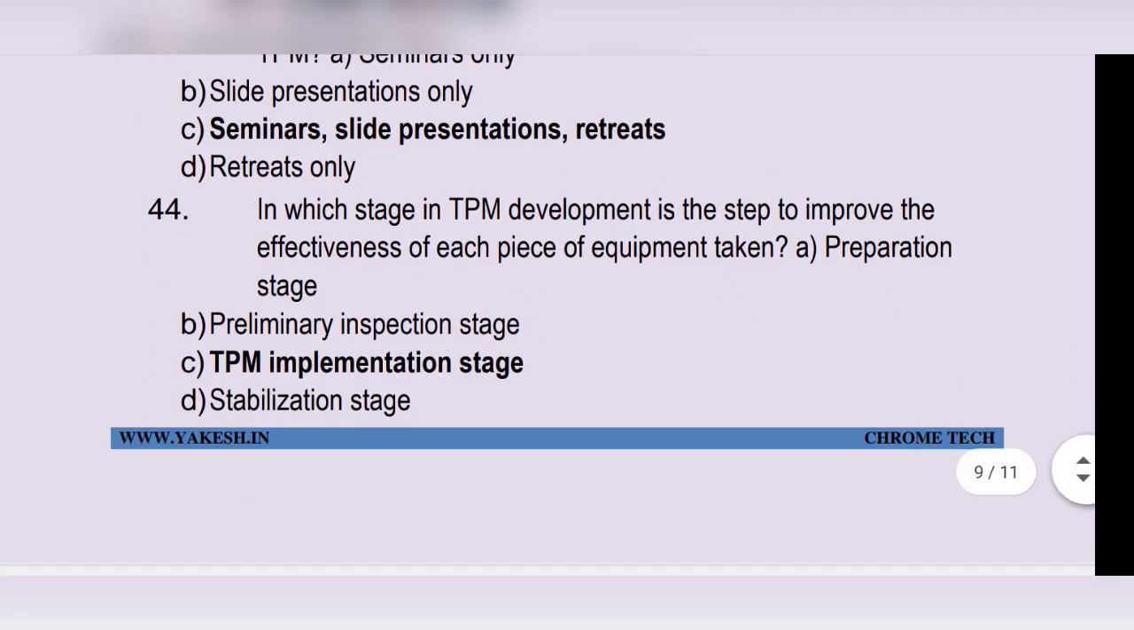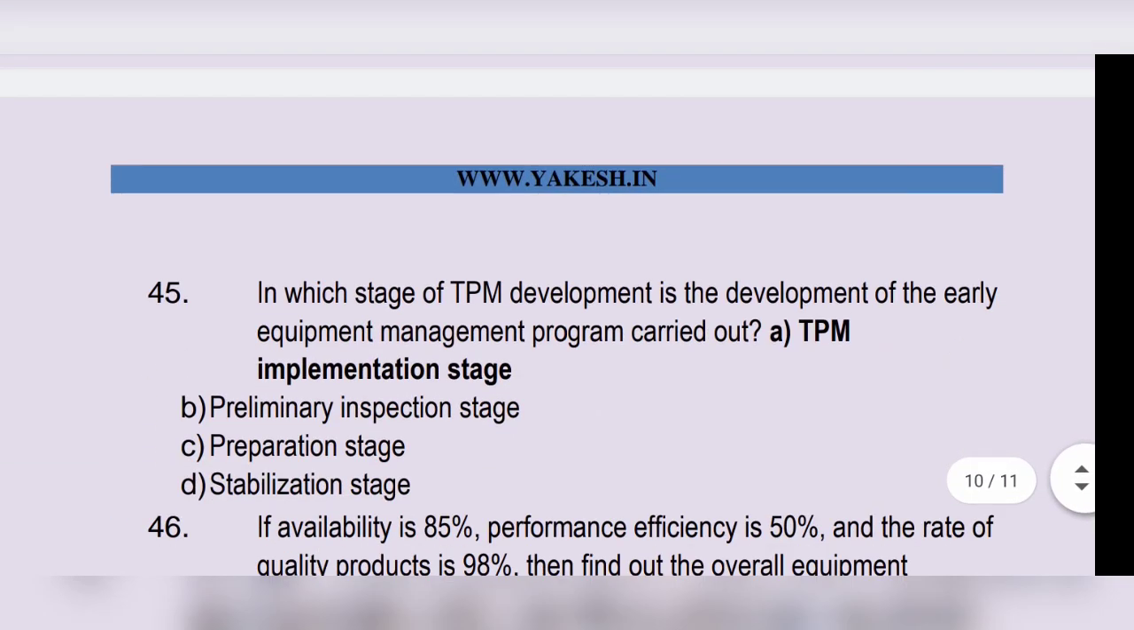In which stage in TPM development is the step to improve effectiveness of each piece of equipment taken? Option C, TPM implementation stage. Option C is the correct answer. In which stage of TPM development is the development of an early equipment management program carried out? Option A, TPM implementation stage.